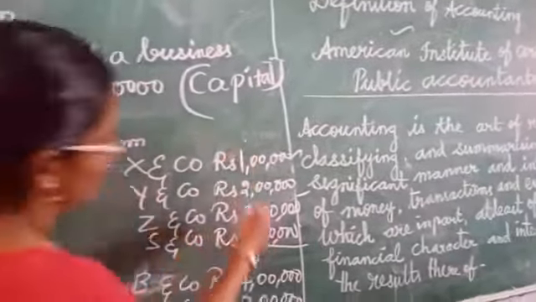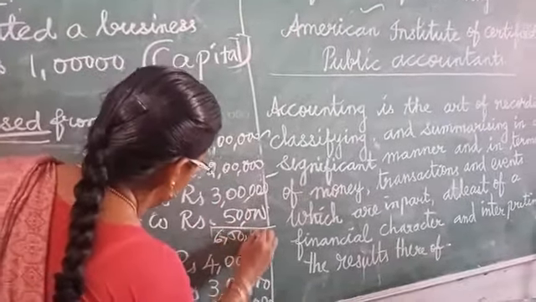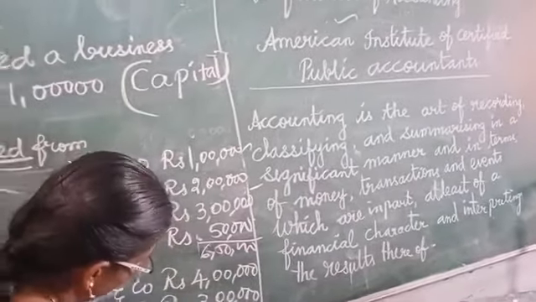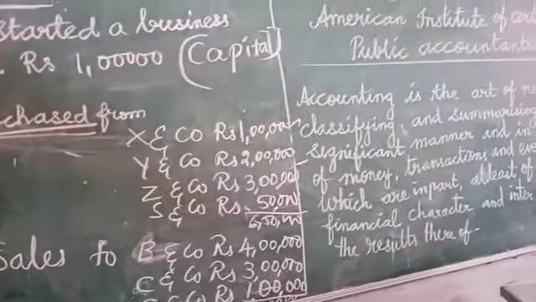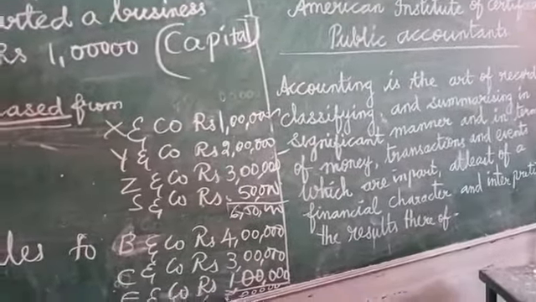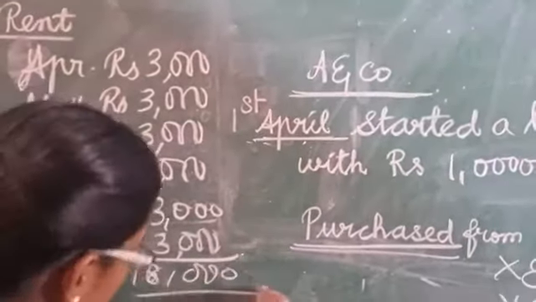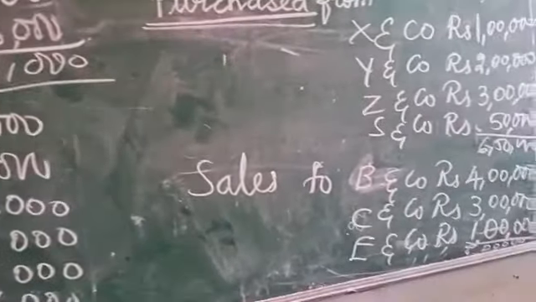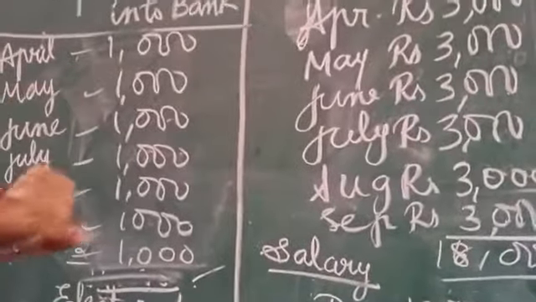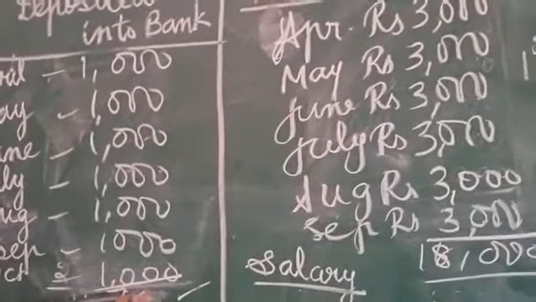Then summarizing means what? I am putting the total. So 6,50,000 purchase, sales 8 lakhs. Then next one, come to rent. 6 into 3 how much? 18,000. Next one, the salary 10,000 into 6, 60,000. Next one, have you understood? Do you understand up to this? 1, 2, 3, 4, 5, 6, 7, 7,000.